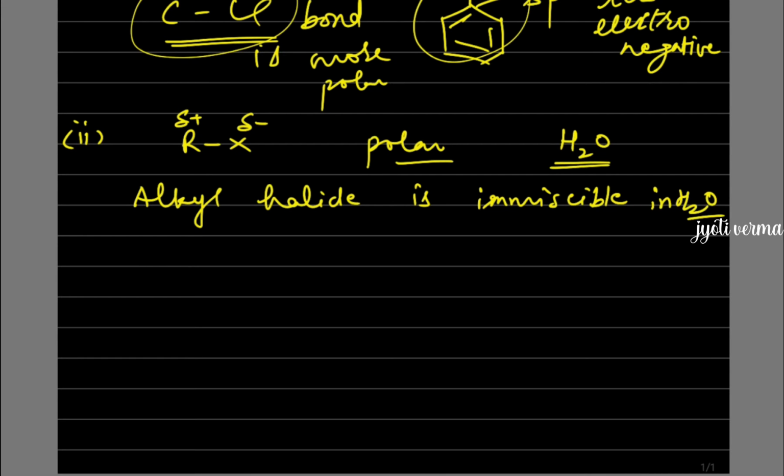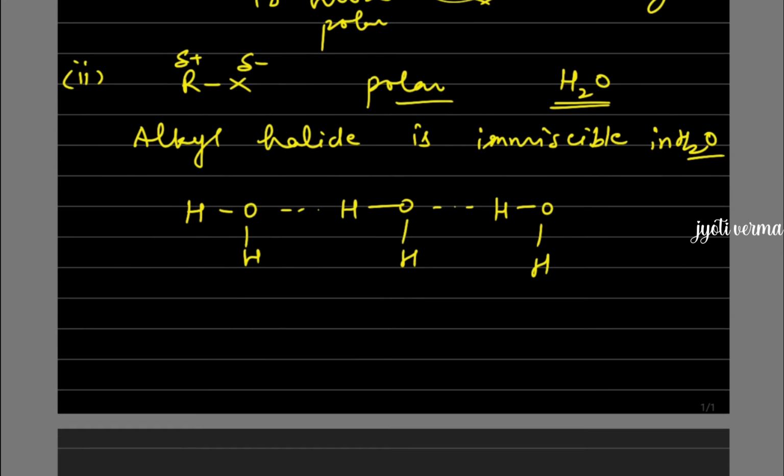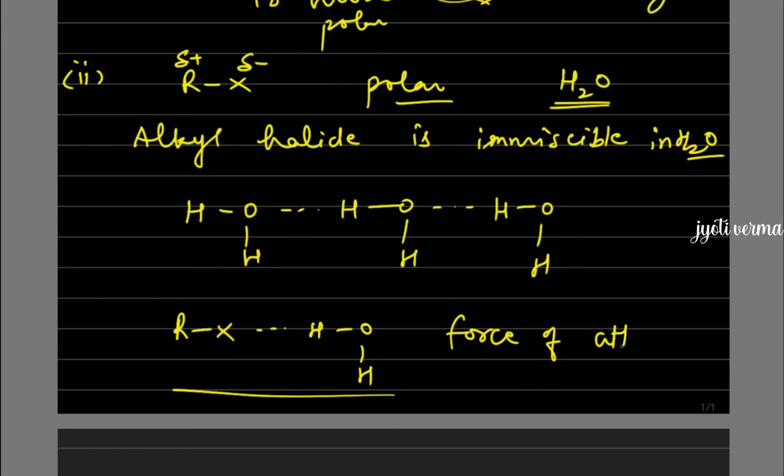So how to explain it? We should understand that in case of water, there is strong hydrogen bonding existing. And to break this hydrogen bonding, high energy is required, between water molecules. Now, when alkyl halide is added to water, there will be some kind of interaction developed between water molecules and alkyl halide molecules. This is a weaker force of attraction. That is why the energy released will be less.